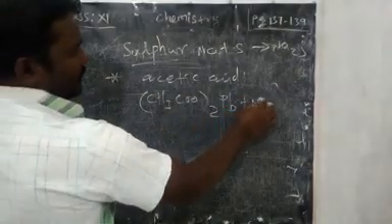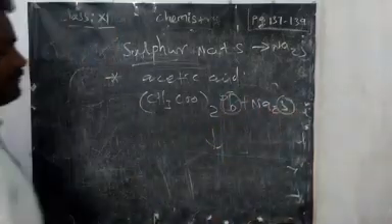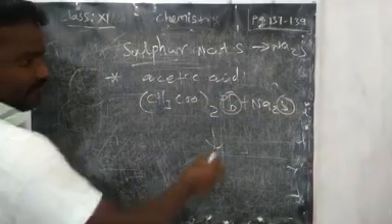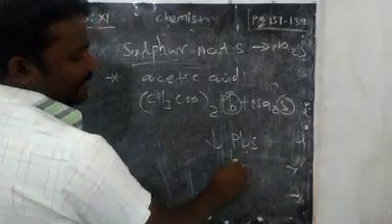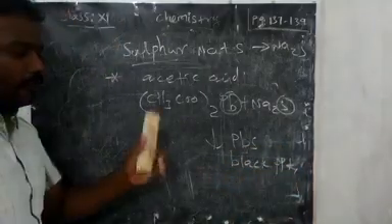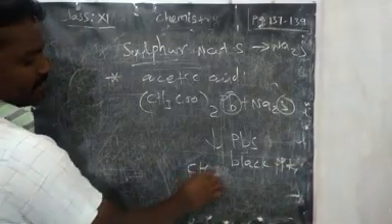It will react with sodium sulfide. Lead sulfide will form, and you will get sodium acetate. Because of the formation of PbS, it will produce a black color precipitate. In this test, if you get a black color precipitate, we can say sulfur is confirmed.